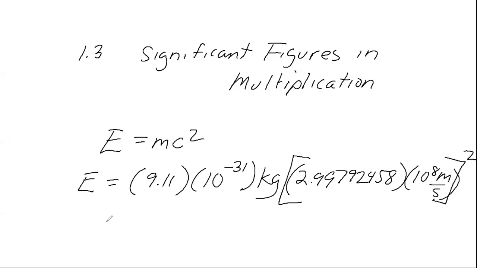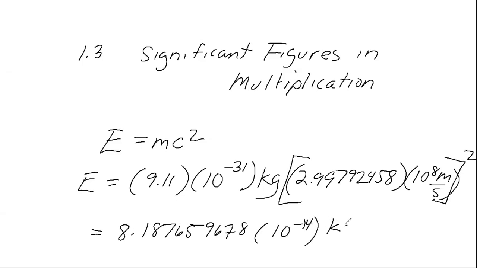Performing that operation gives us 8.18765 9678 times 10 to the negative 14th kilograms meters squared over seconds squared.